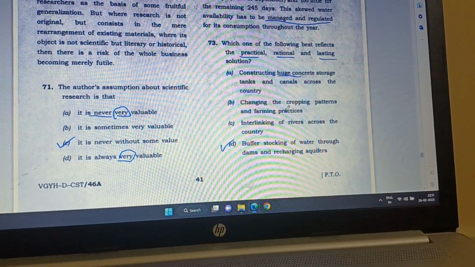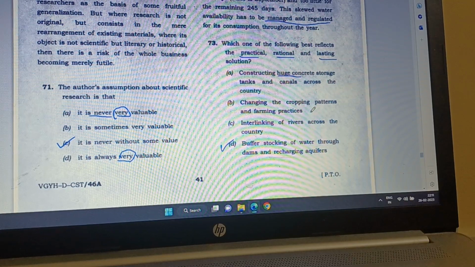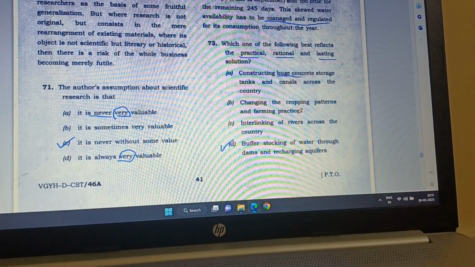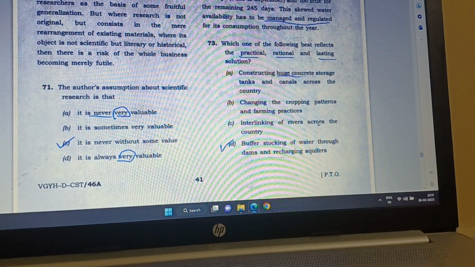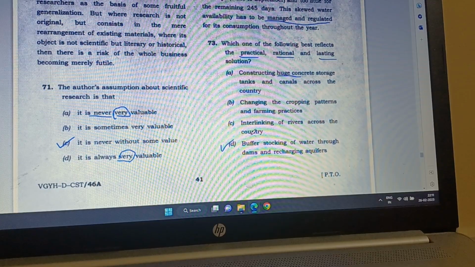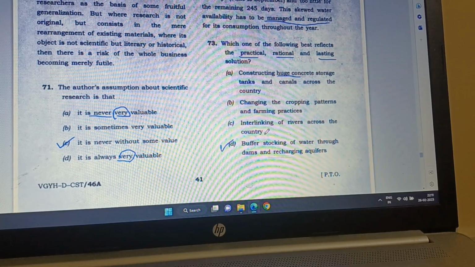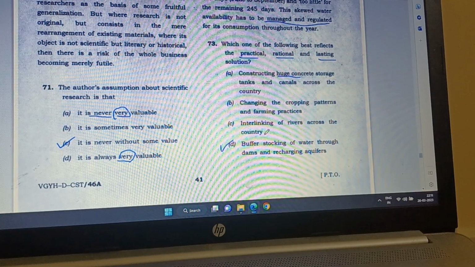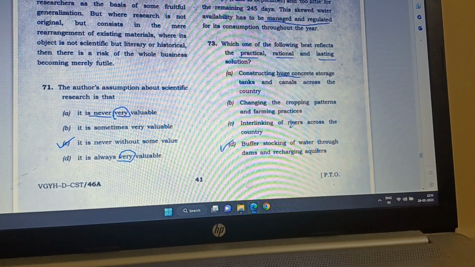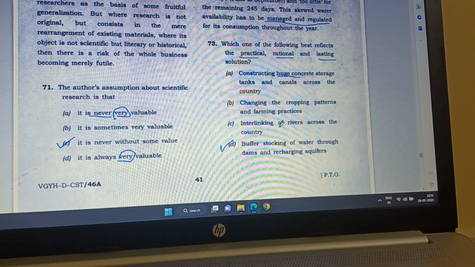then B, changing the cropping patterns and farming practices. Well, it will increase productivity of crops, but not conserve water. Then C is interlinking of rivers across the country. This is there, but what will happen during the 245 days when there is no rain? Though interlinking of rivers will help, it is not perennial.